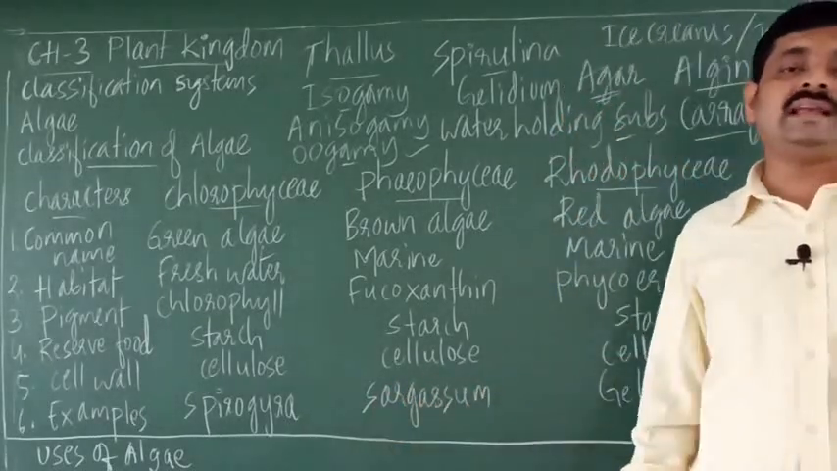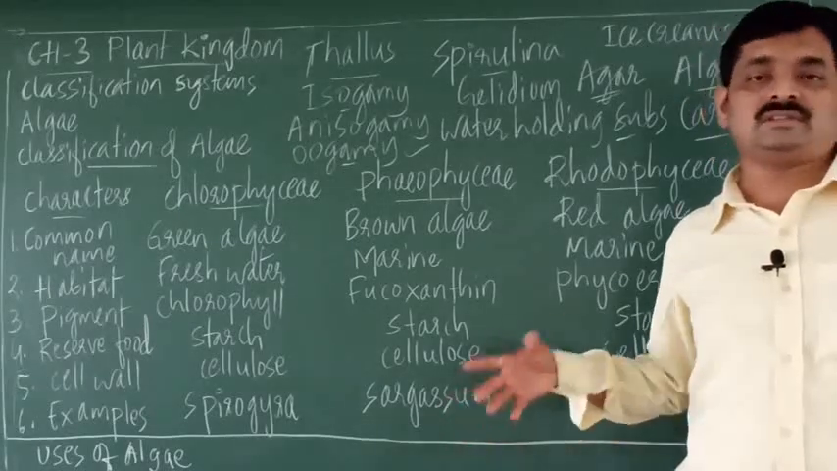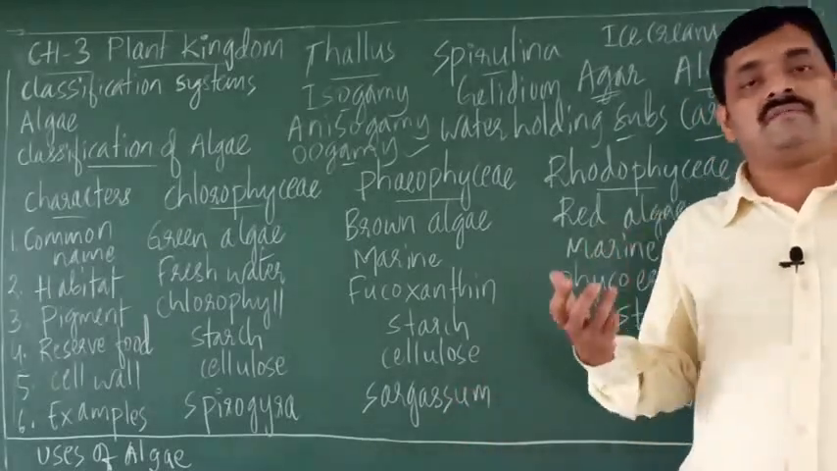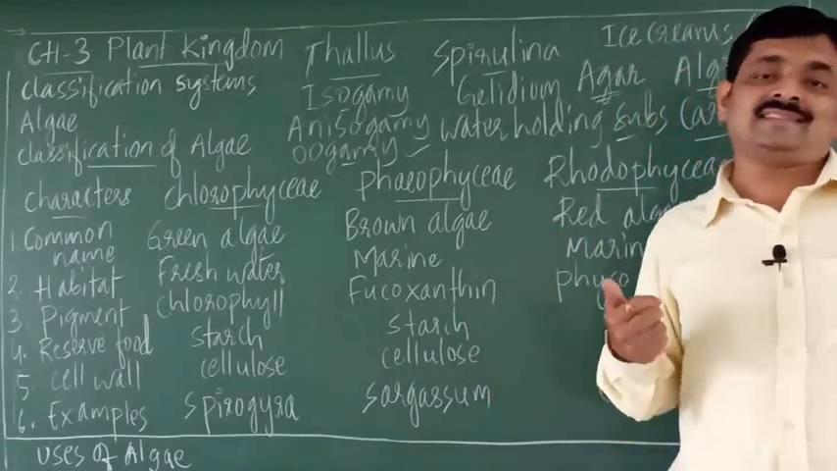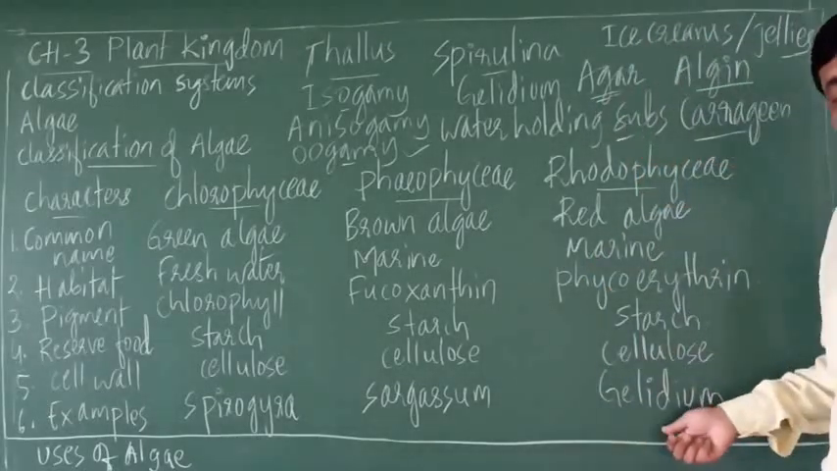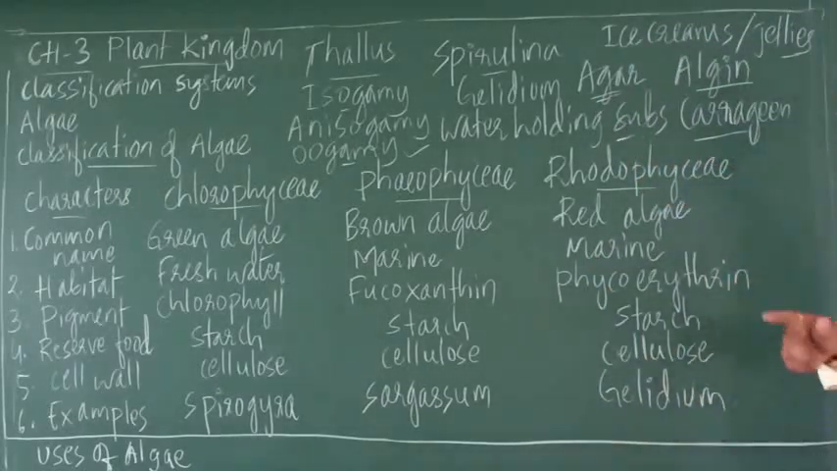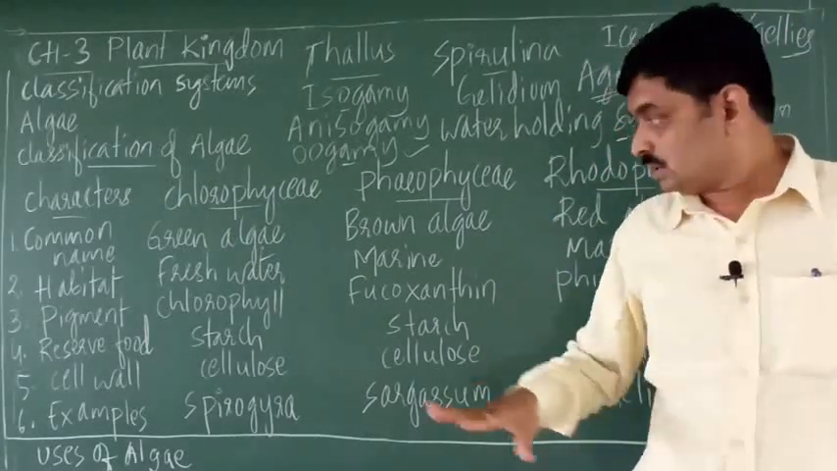Then the example of brown alga is Sargassum. So Sargassum is a brown alga that is found in seas and oceans. Then the example of red alga is Gelidium. So Gelidium is an example of red alga, which is also a marine alga. So that is about the